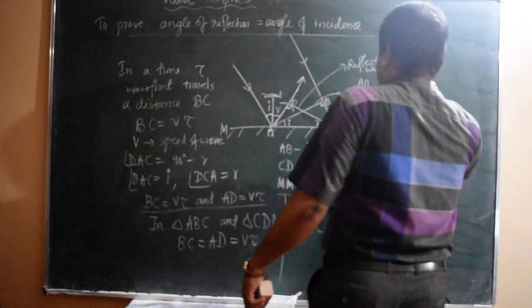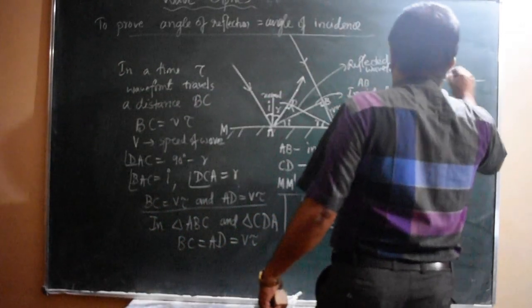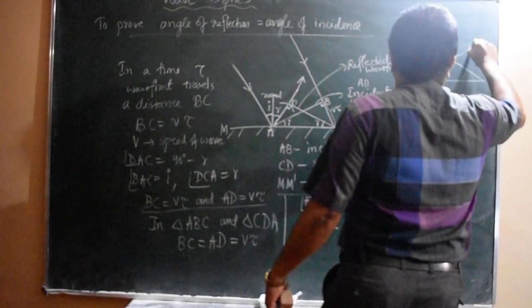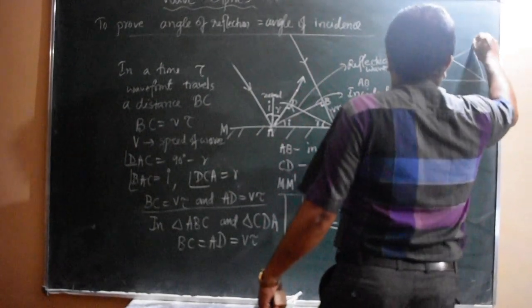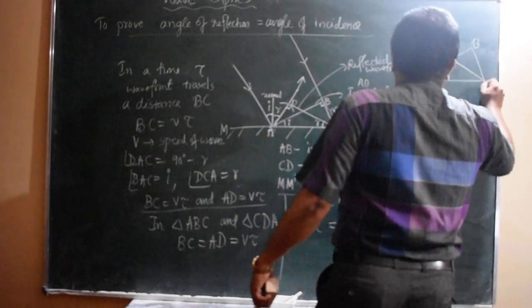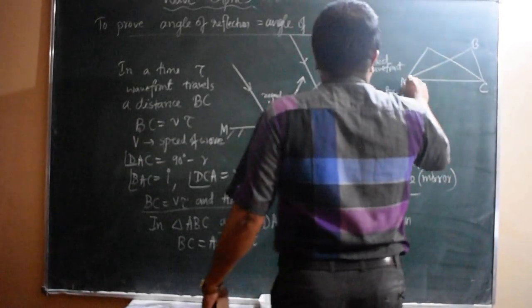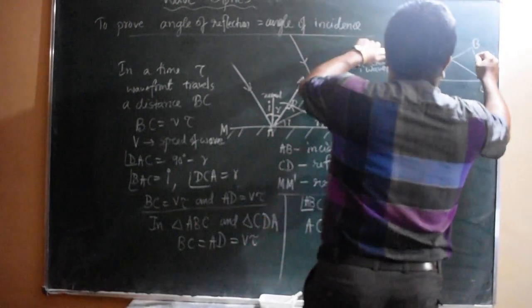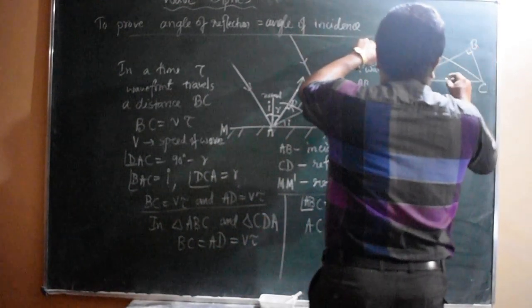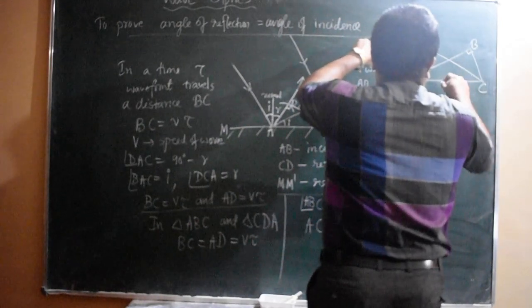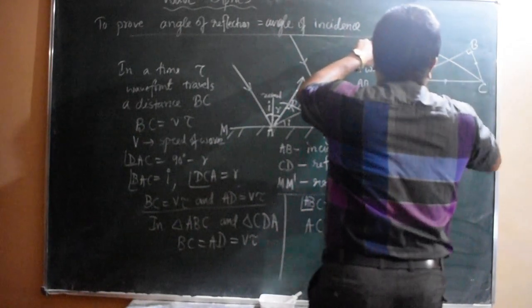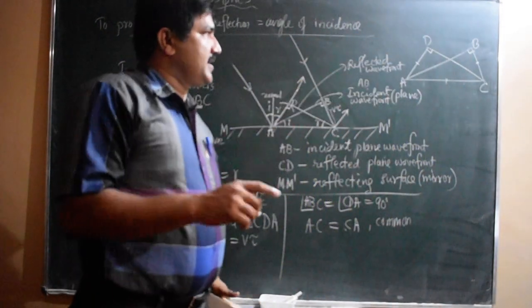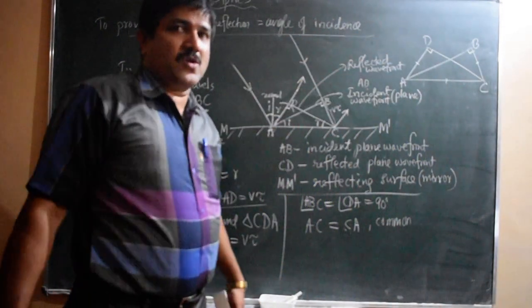So we can understand the figure like this also. This is one triangle. This is another triangle. So it is B here, C here, then A here, D here. This is 90 degrees here. This is also 90 degrees. So this is equal, and this side equal to this side. So we can see that the triangle ABC and triangle CDA are congruent.